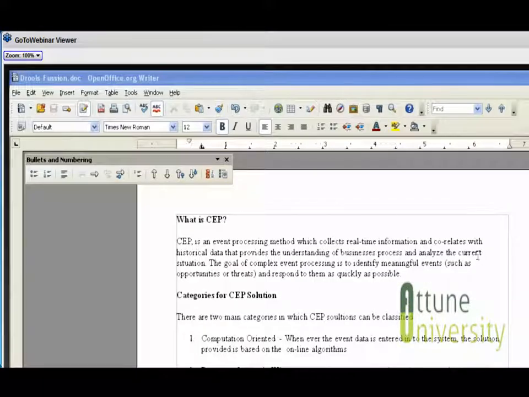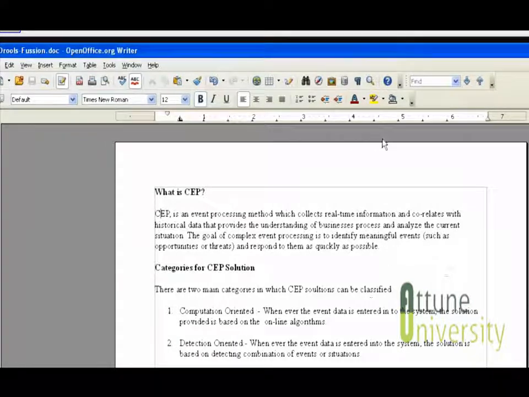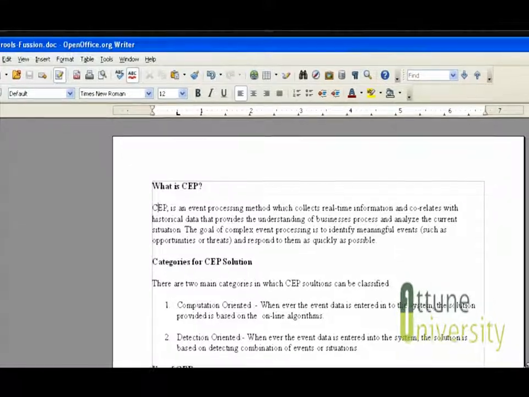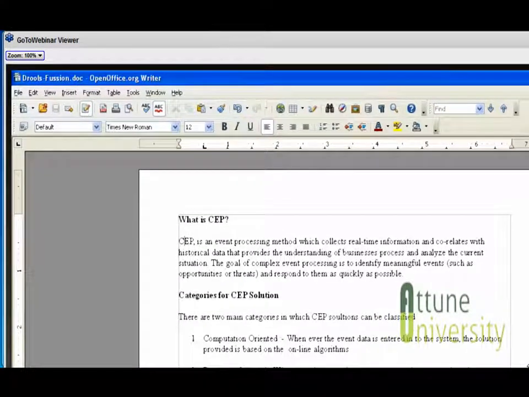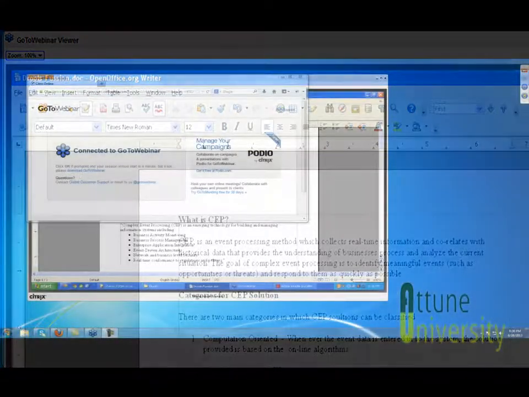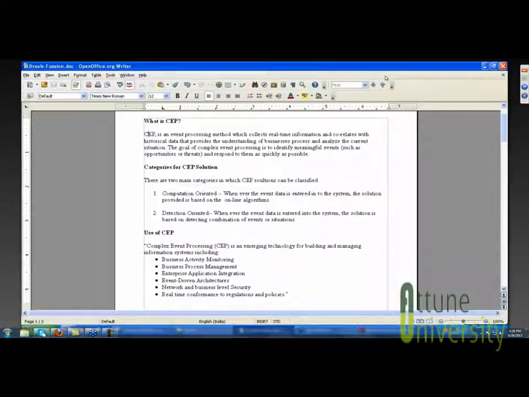I'll just share my screen. Okay, so CEP gathers information based on the events that are occurring. After the events have occurred, it will fetch some information from those events, and it will provide us some output based on those events.